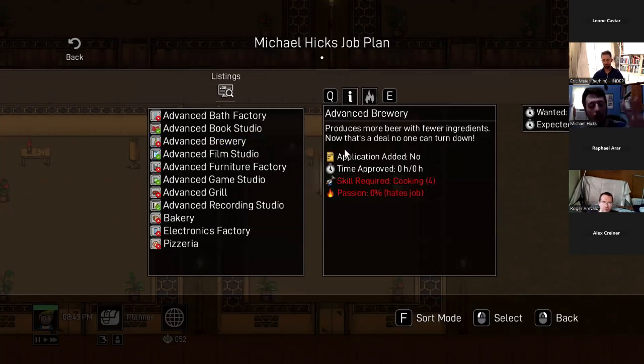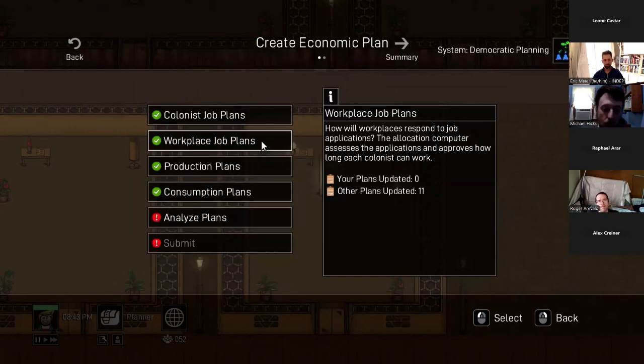And then all of these plans are sent to what I call the allocation computer, which is like a supercomputer that processes all of the plans. And the way I've modeled it in this game is that the computer will then assess the applications and try to approve labor in the most efficient way possible. So it's going to try and make sure everyone's employed for the hours that they ask for. It's not guaranteed that they get that, right? But it's going to try its best to distribute the time and get everyone into the workplaces. So that's automatically done for us.